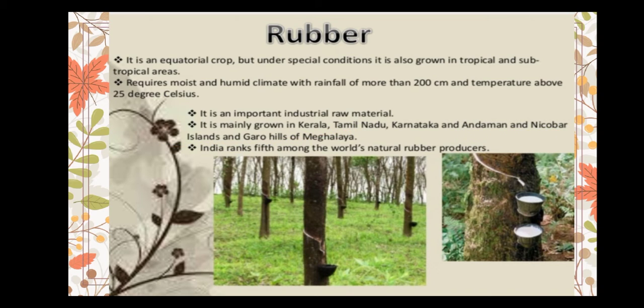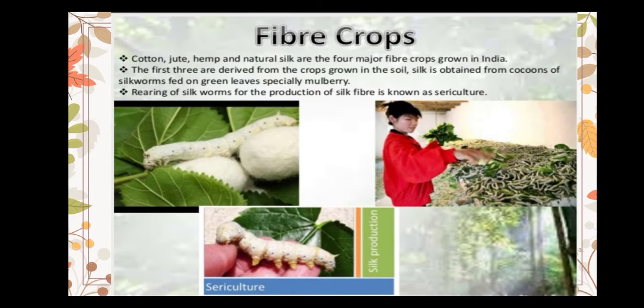Next, it is fiber crops. Major fiber crops grown in India are cotton, jute, hemp and natural silk. Silk is obtained from cocoons of the silkworm fed on green leaves, especially mulberry. Rearing of silkworms for the production of silk is known as sericulture. The first three fibers are derived from the crops grown in the soil.